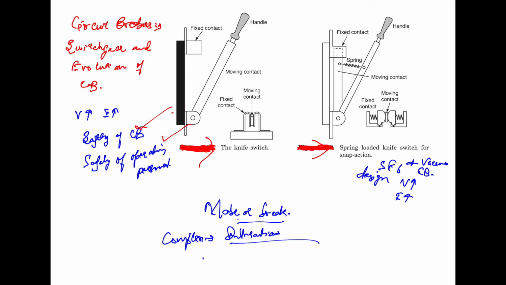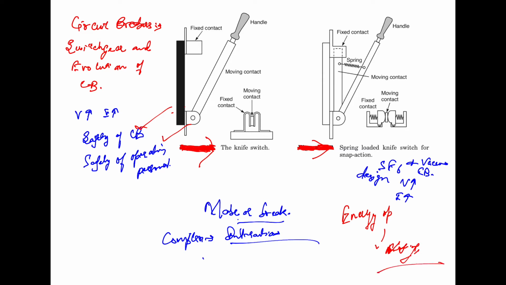The use of a spring to open the knife blade soon led to an automatic device in which the energy for operating the contacts is stored during the closing operation.